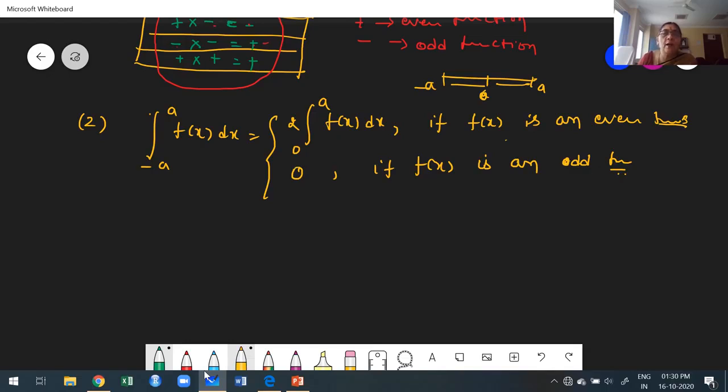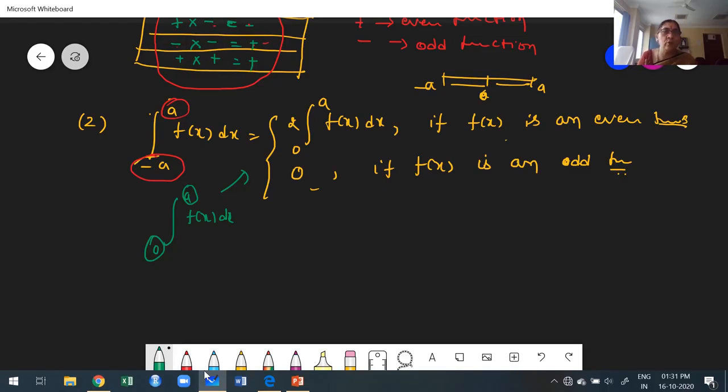Suppose the function is odd; it's not necessary to evaluate directly by substituting 0. This property is very, very important, but keep in mind the integral limits must go from negative to positive. You can't use this property otherwise. Suppose the integral is from 0 to a of f of x dx. If you want to use this property, it must have negative to positive limits. Only then do I go for this definite integral property.